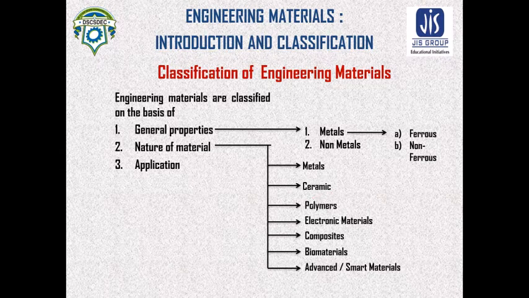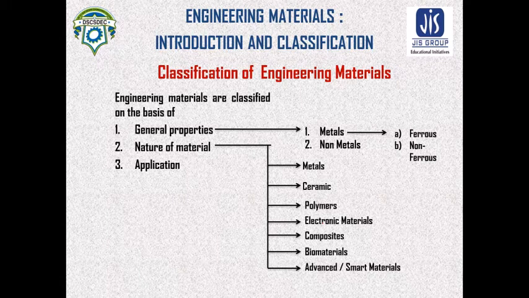In case of polymers, plastic, liquid crystals, and adhesives are examples of polymers. In case of electronic material, silicon, germanium, photonic materials, that is solid state laser, LED, these materials fall into the category of electronic materials.